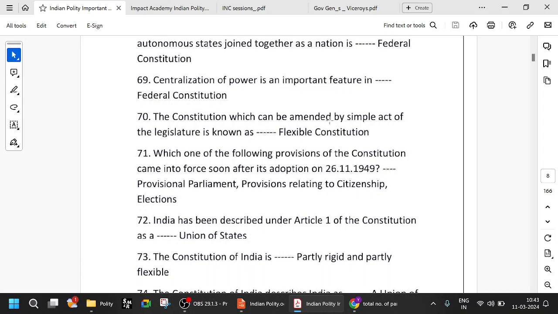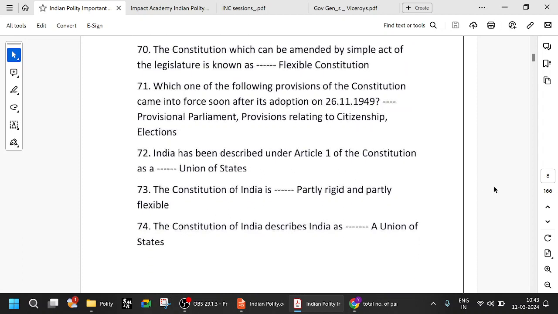The constitution which can be amended by a simple act of legislature is known as a flexible constitution, and we are talking about Article 368. The constitution can be amended in three ways: by simple majority, by special majority, and by special majority along with ratification by more than half of the states. So all those things are important points.